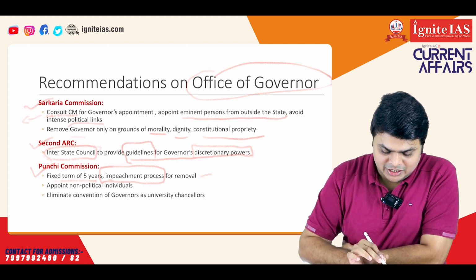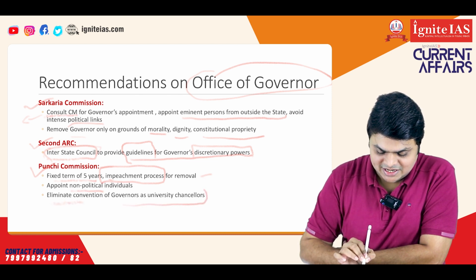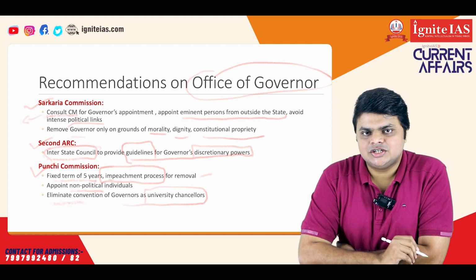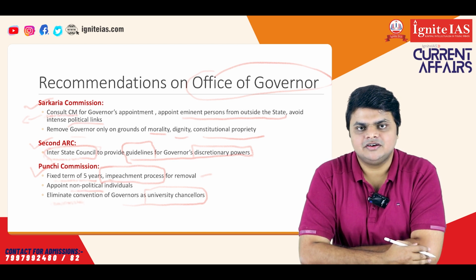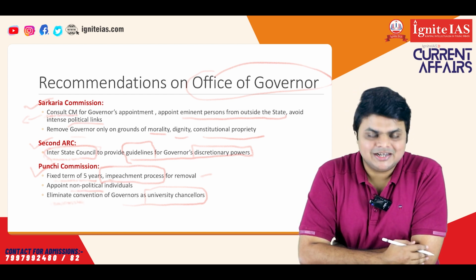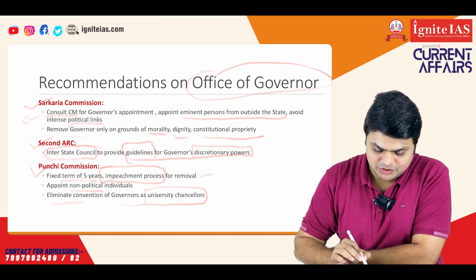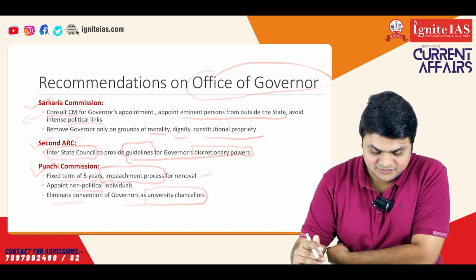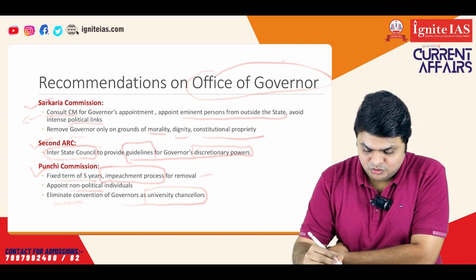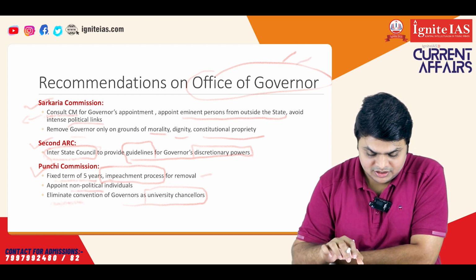Again, the Punchi Commission also recommended that non-political individuals should be appointed, and that the convention of governors as university chancellors should be eliminated. We have seen in a lot of states the issue of the governor's role as university chancellor causing friction between the working of the state government and the governor. So the Punchi Commission recommended that the governor should not be involved in any case which jeopardizes his independence or involves him politically. One such role is that of university chancellor. So these are the important recommendations which you can quote in your mains answer, which have also been asked directly in prelims. So they are important to note down.